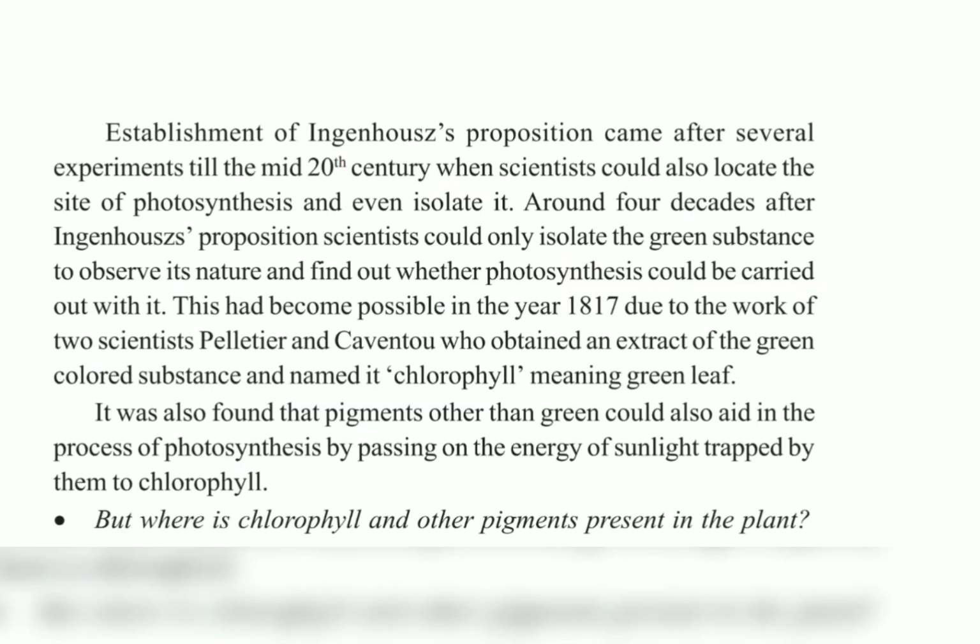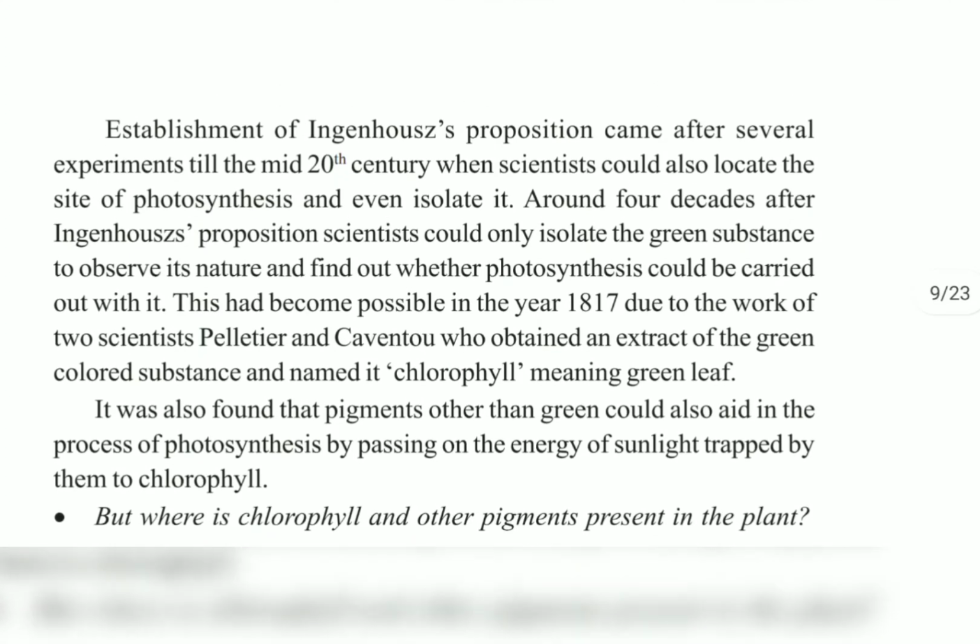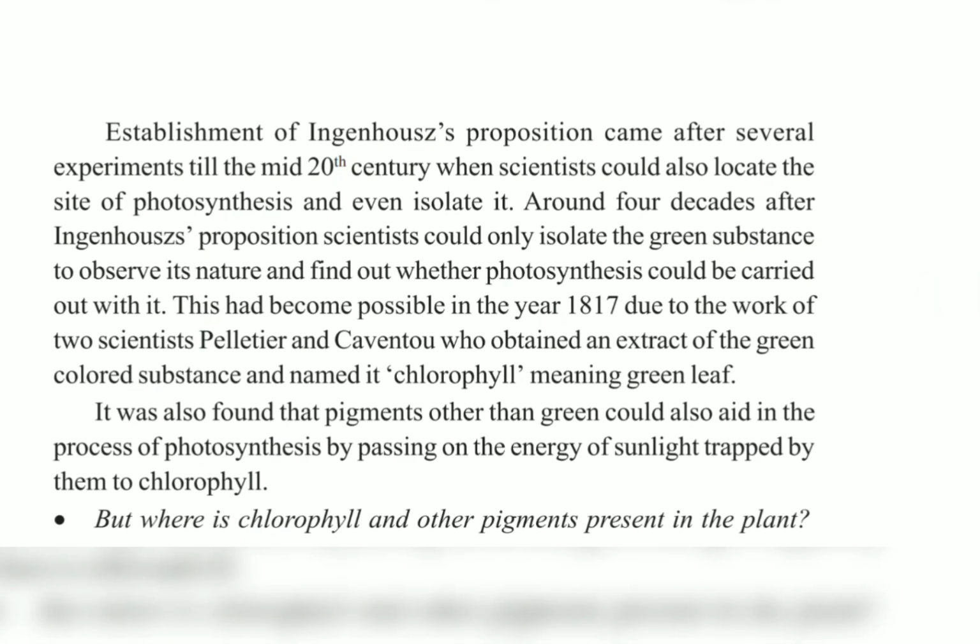Now what does chlorophyll mean? Chlorophyll means green leaf. So it happened after 4 decades, that means after 40 years of Ingenhousz's proposition. Pelletier and Caventou also found that there are certain other pigment molecules present inside the plants along with this green color pigment. Those other pigment molecules were called accessory pigment molecules. Now what are accessory pigment molecules? Accessory means in addition. In addition to this major pigment chlorophyll, there are several other pigment molecules present inside the plants which help in the process of photosynthesis. So they have given us the information about it.